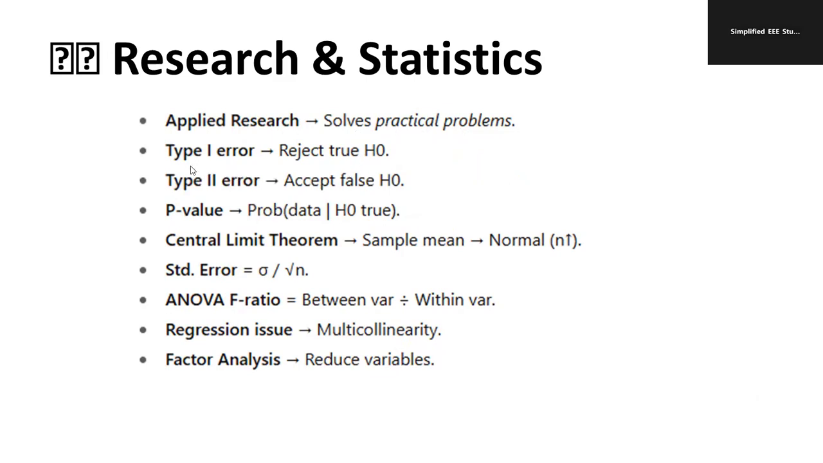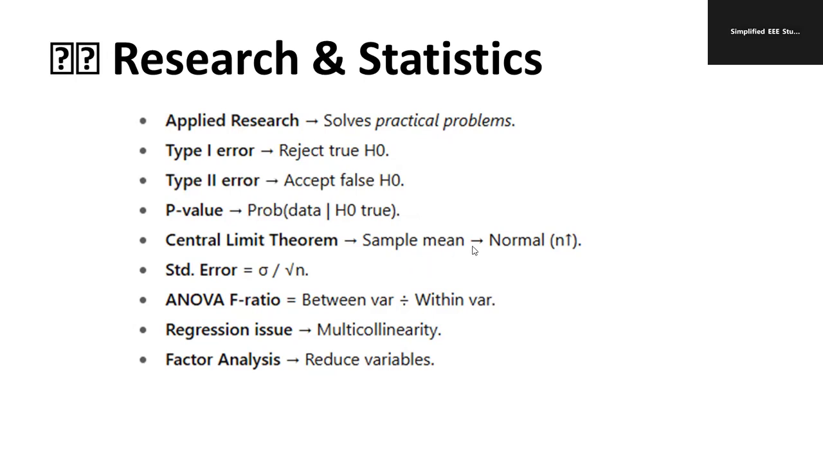You can get a question based on type 1 error: rejecting a true H naught. Type 2 error: accepting a false H naught. These two statements you have to remember. You may get them in the form of true or false questions. P value, probability, data, then H naught true. Central limit theorem is important, so you can focus on the central limit theorem.